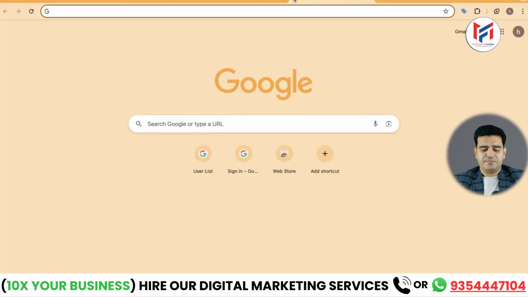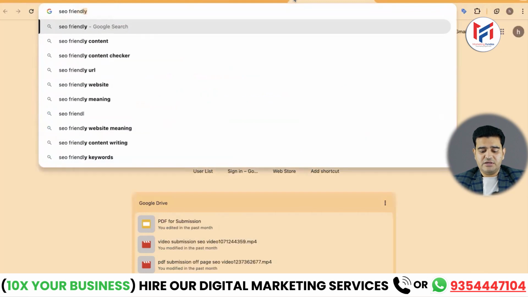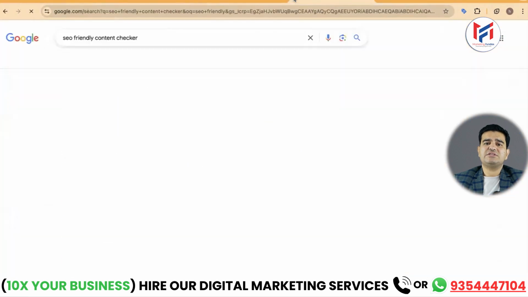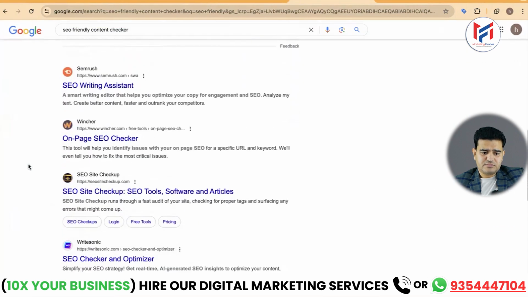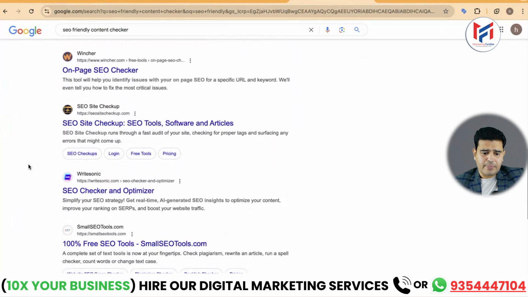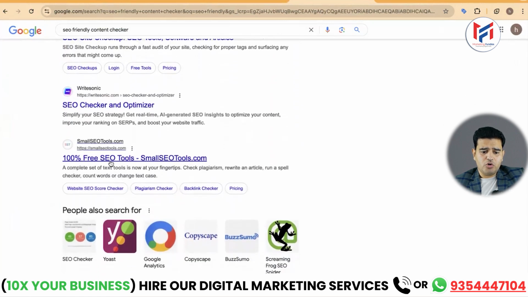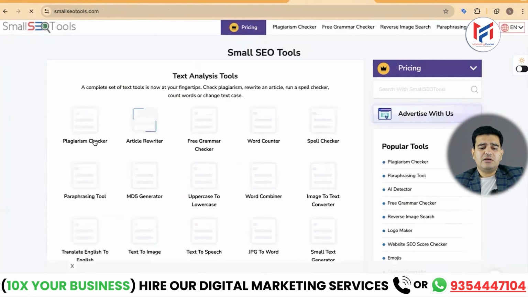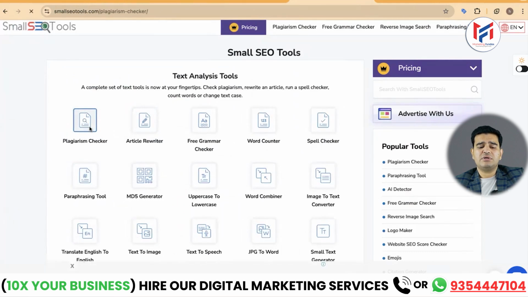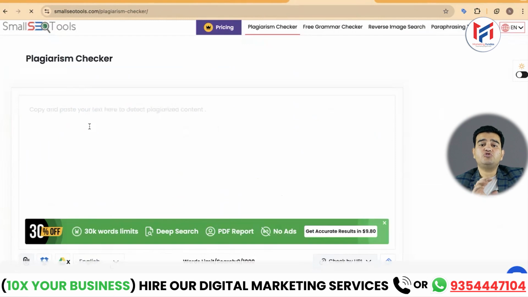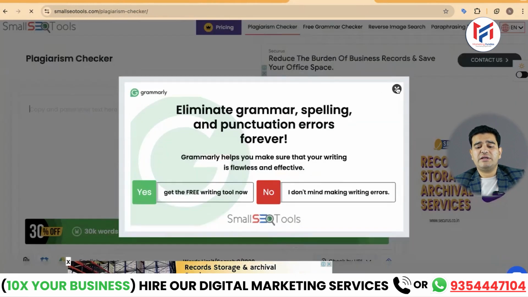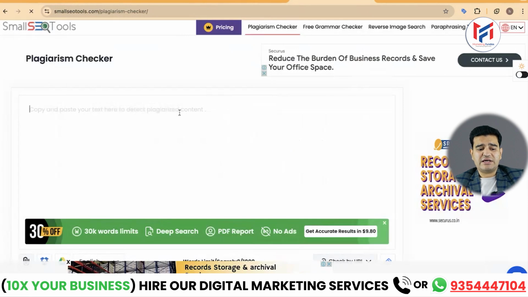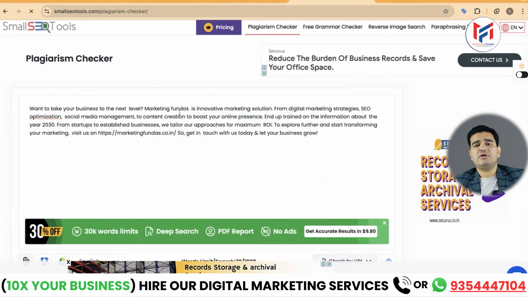Now take it randomly. I have checked for an SEO friendly content checker on Google. Let's take a website here. Here we will search for a good website. SEOsmalltools.com is a very famous site. This website is useful for many different things, but here I will check the plagiarism, meaning it will tell you about duplication, whether it's AI content and SEO friendly or not. It will tell everything. Now here what I will do, the content that I have humanized and checked, it turned out absolutely great. So I'll paste the same content here as well.